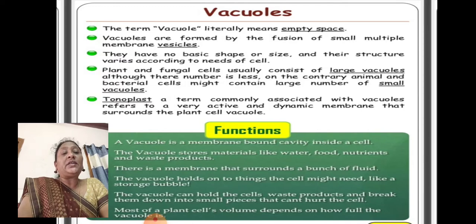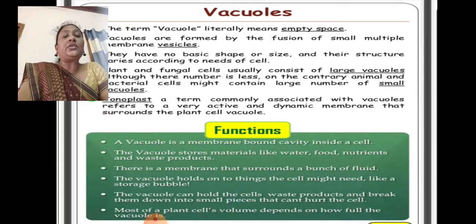Tonoplast, a term commonly associated with the vacuole, refers to the very active and dynamic membrane that surrounds the plant cell vacuole. The plant cell vacuole is surrounded by the tonoplast. So what are the functions of the vacuoles? A vacuole has a membrane-bound cavity inside a cell. So the vacuole stores materials like water, food, nutrients and waste products.